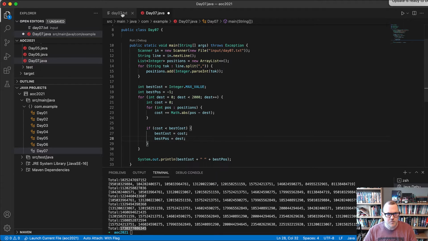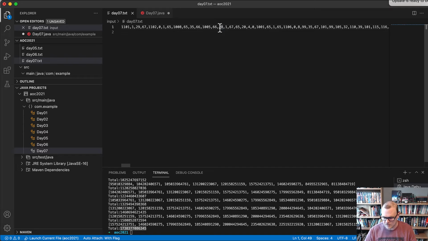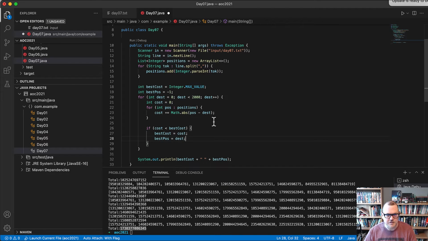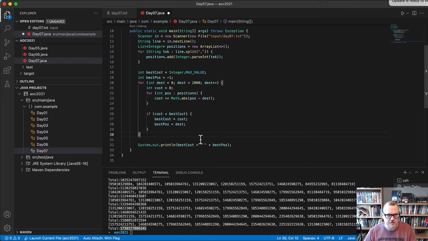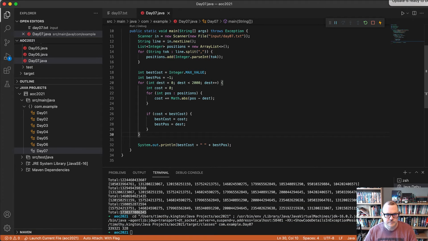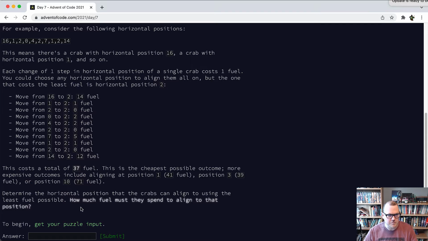I think I have about, how many inputs do I have? Is this unreasonable? 4,000. So there's maybe a couple of thousand numbers, and we're going to try a couple of thousand positions. So this is only about 4 million iterations. This shouldn't be that expensive. All right, so 328 might be the best position.